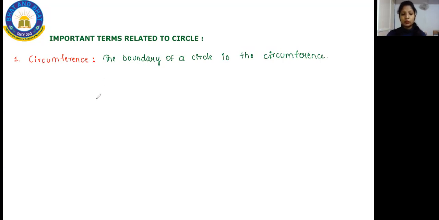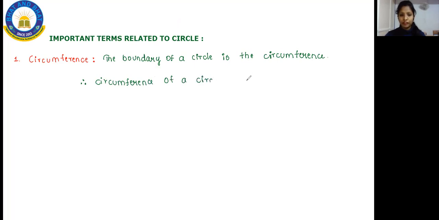So whenever in the question they ask you to find the circumference, students, we use this, that is the circumference of a circle.